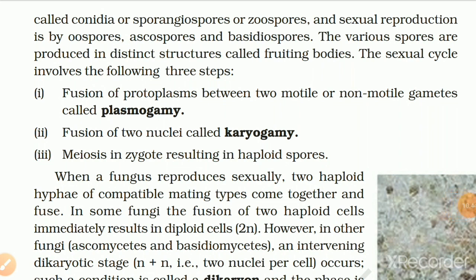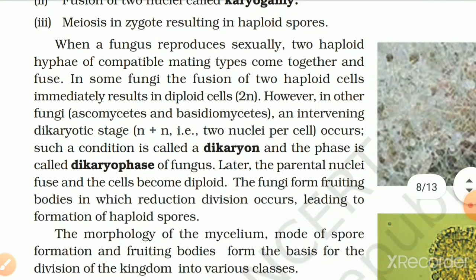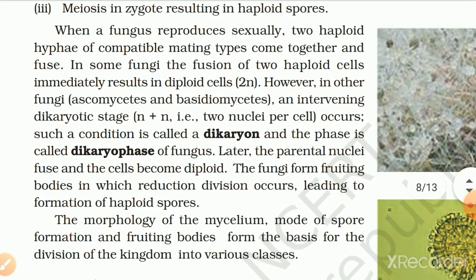First, fusion of protoplasm between two motile or non-motile gametes called plasmogamy. Second, fusion of two nuclei called karyogamy. Third, meiosis in zygote resulting in haploid spores. When a fungus reproduces sexually, two haploid hyphae of compatible mating type come together and fuse.